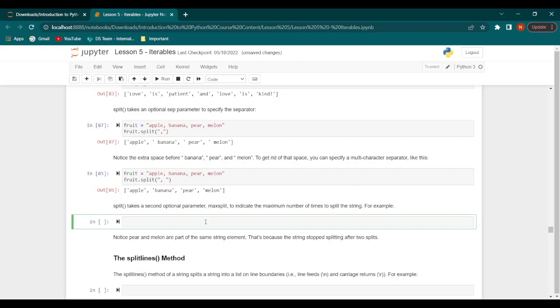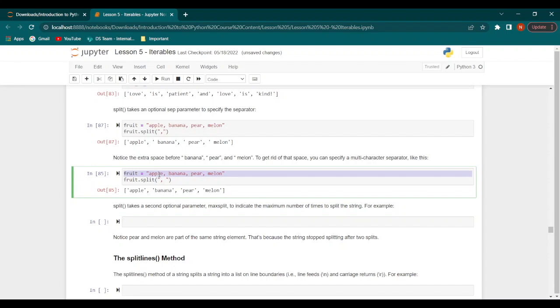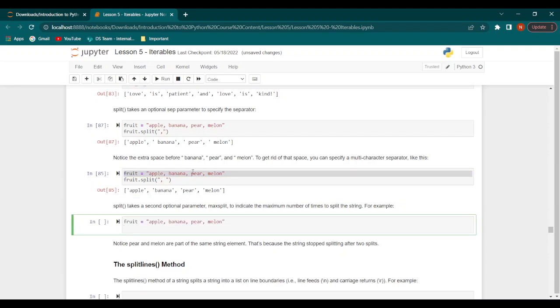Now split also takes another optional parameter, which is max split. This indicates the maximum number of times that we can split the string. So for example, let's say we have once again our variable fruit with the same values. Now let's say we do fruit dot split, quotation marks, comma, space, 2.